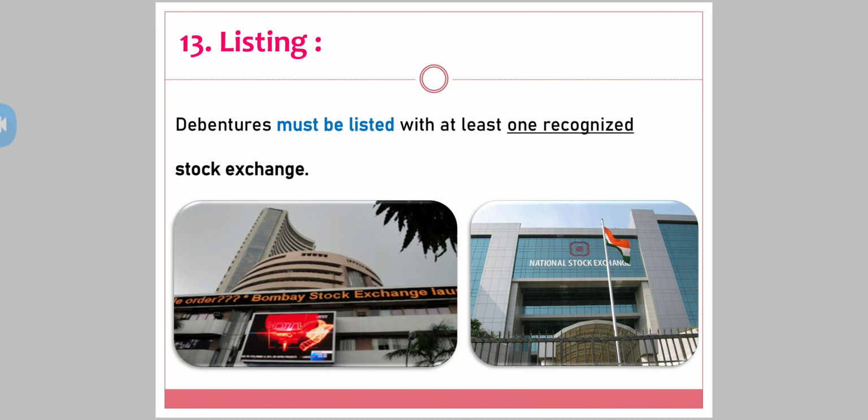At the time of issuing, the company has to list their debentures in the market. For shares and debentures, you have the stock market, so they should be listed on any one of the recognized stock exchanges. Here the example you can write is Bombay Stock Exchange or National Stock Exchange.